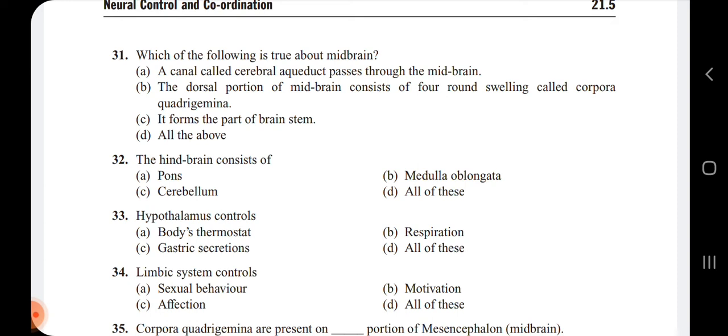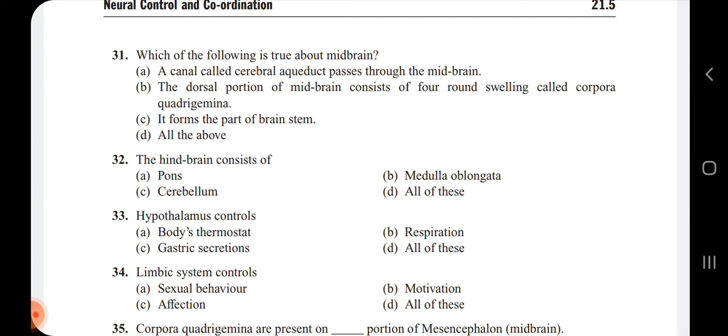33rd question. Hypothalamus controls body's thermostat, means it helps in the maintenance of the body temperature, respiration, gastric secretion. Option D, all of these. Actually the hypothalamus controls body temperature, urge for eating, drinking, and also the secretion of the hormones called hypothalamic hormones. But it does not maintain or control the respiration and the gastric secretions.